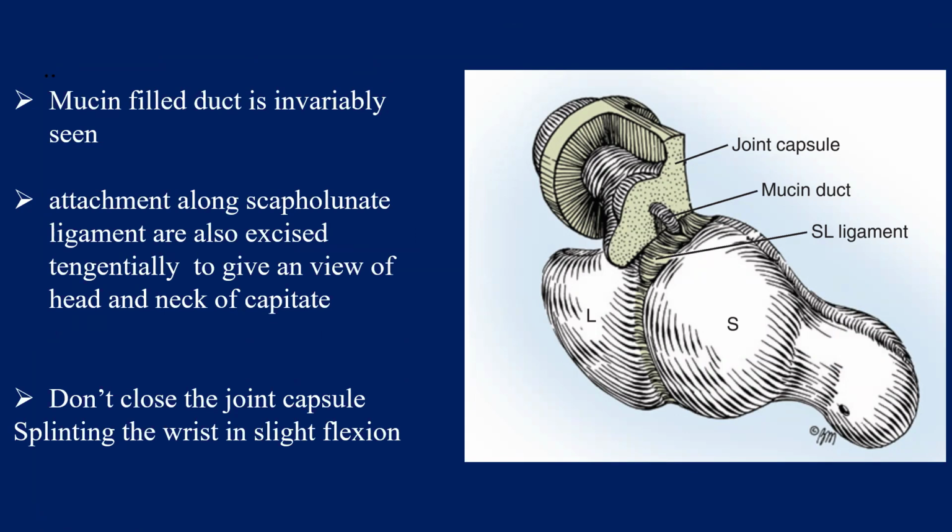After excising the ganglion, the joint capsule should be left open, should not be closed, keeping the wrist in slight flexion, because after the excision of the ganglion, wrist flexion becomes a bit difficult for the patient. So we immobilize them. This is, I think, the only condition where we immobilize the wrist in flexion, keeping the dorsal slab in 10 to 15 degrees of flexion.